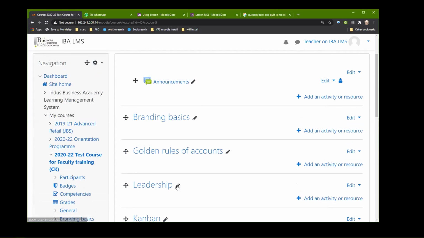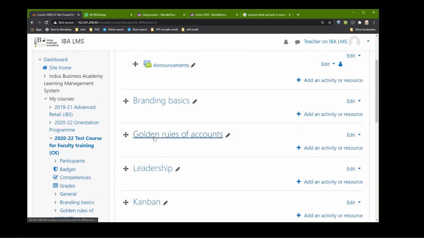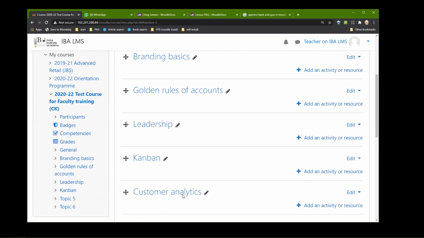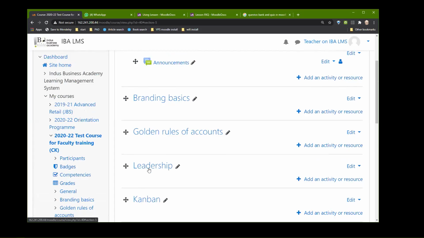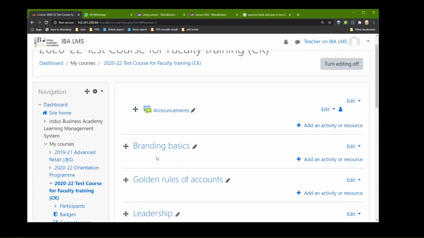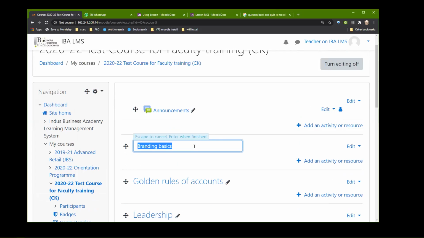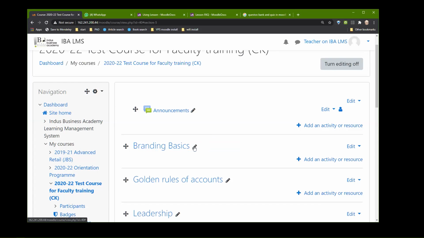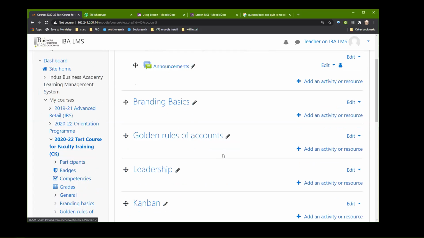Now we have six topics. Instead of topics, you could say week 1, week 2, week 3, week 4. It doesn't really matter. As soon as you do that, I'm going to refresh it for you. One careful observation here, sir: unless we press enter, many times many users. This is a very terrible one. It says here escape to cancel, enter to finish. So if, for example, in branding basics, the B is not in capital and I take this, if I click or do anything, it will not be saved. I have to press enter. Otherwise, you will see I wrote everything and it is gone. It is back to topic 1 again.